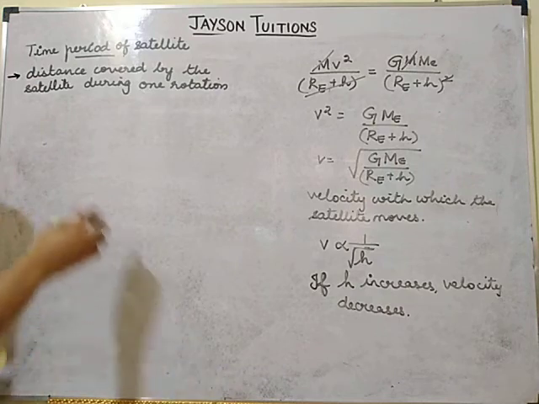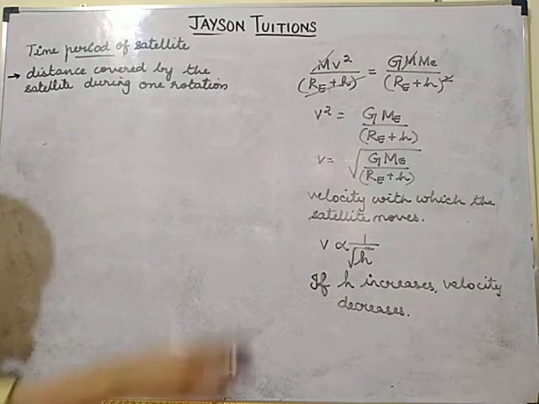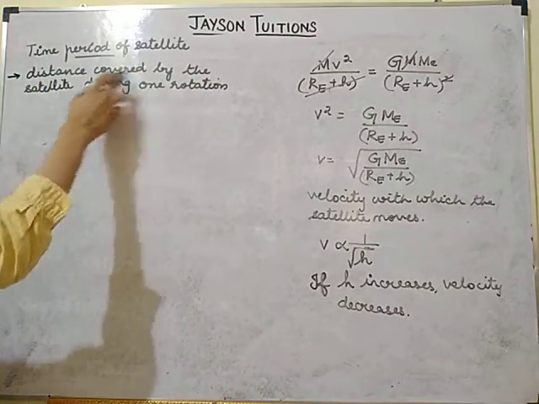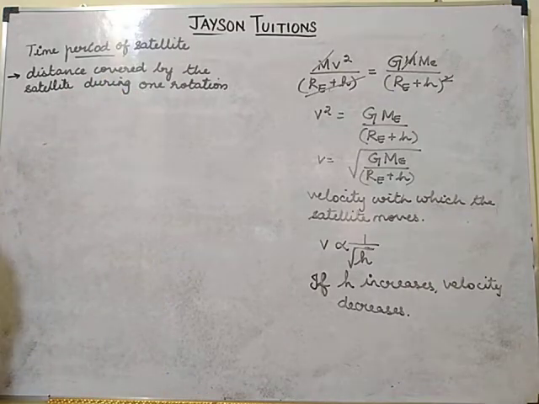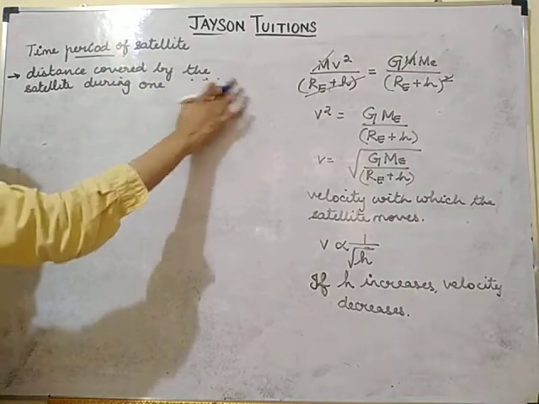So first we will find the distance covered by the satellite during one rotation. Rotation means, here, revolution.